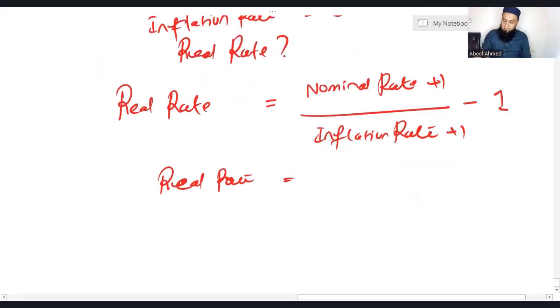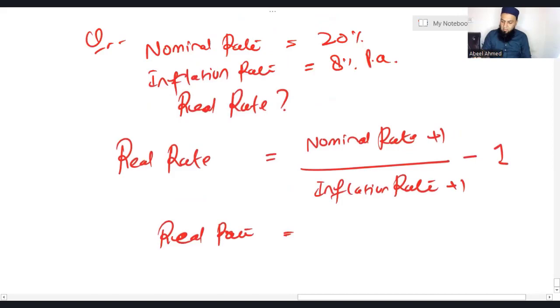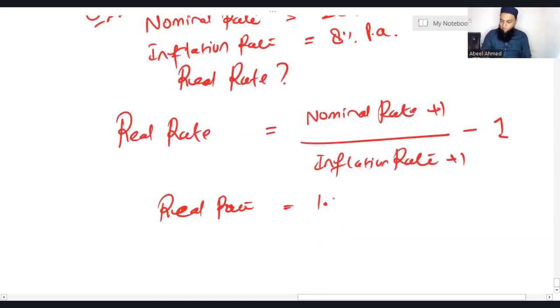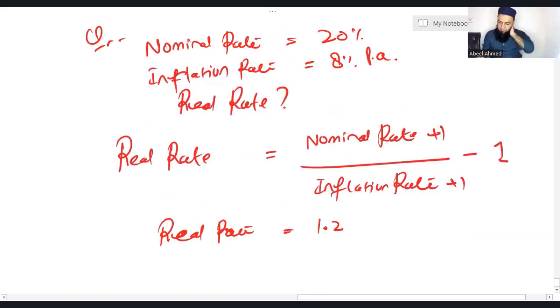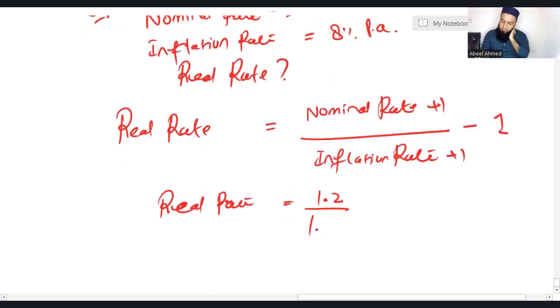Now let's see a question. We have a nominal rate of 20%, which means 1.2. Inflation rate is 8%, so divided by 1.08.